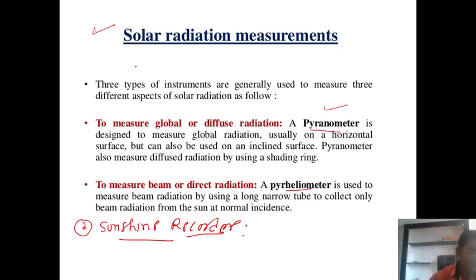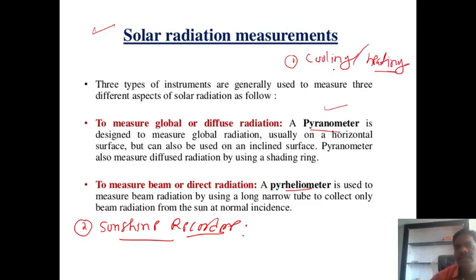So why do we need to measure solar radiation? Measurement of solar radiation is important because of the increasing number of solar heating and cooling applications, and the need for accurate solar radiation data to predict performance. Experimental determination of energy transfer to a surface by solar radiation requires instruments which measure the heating effect of direct solar radiation and diffuse solar radiation. Day by day, solar energy applications are used for cooling or heating purposes.